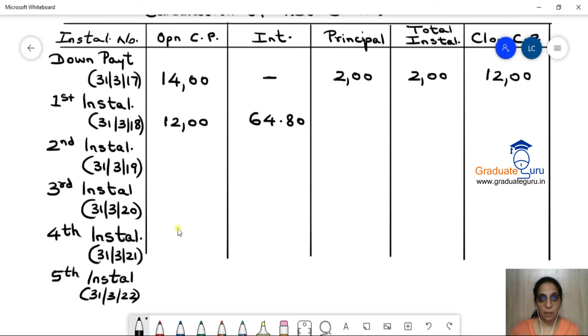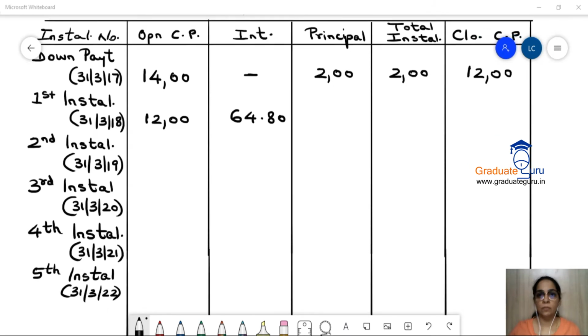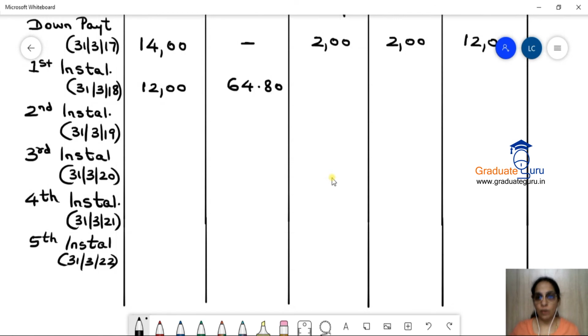So let me just extend my lines. Okay, so we need a total of this total installments, and that will help us to calculate कि हर एक installment कितना है. So first, this second last column, I will take a total. अब यहाँ का total क्या रहेगा? The total is always equal to the total hire purchase price, and hire purchase price is given to us as 1600 lakhs.